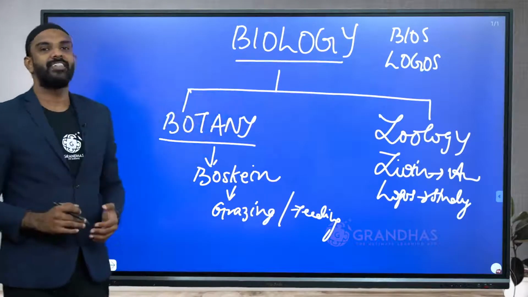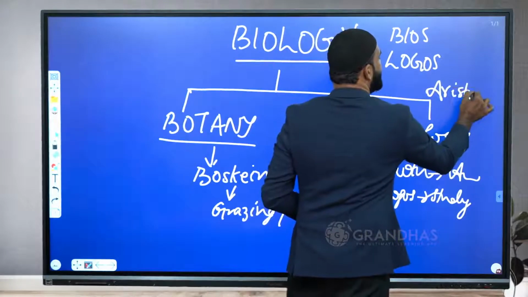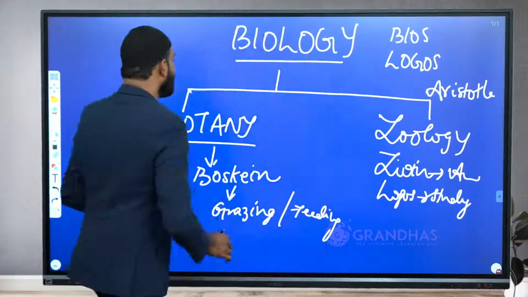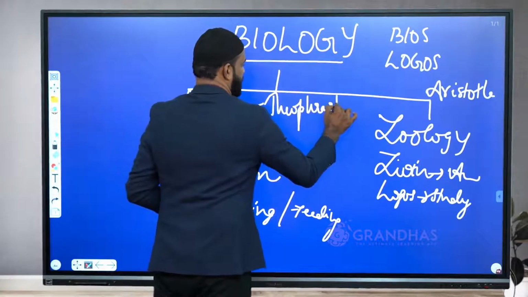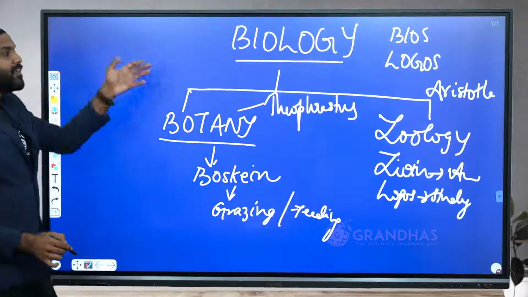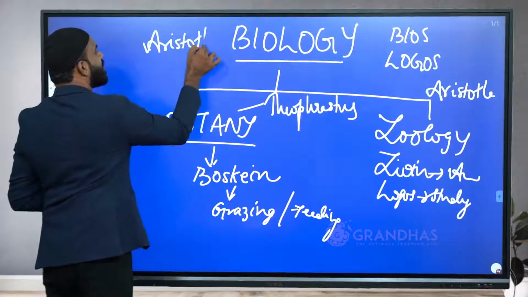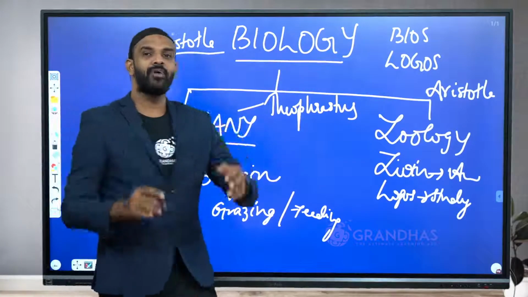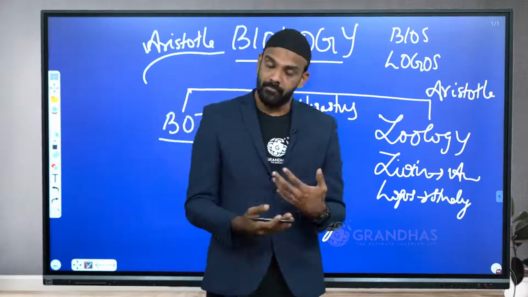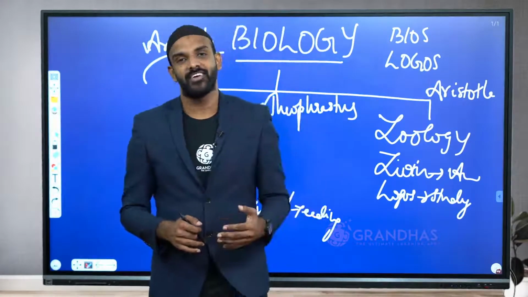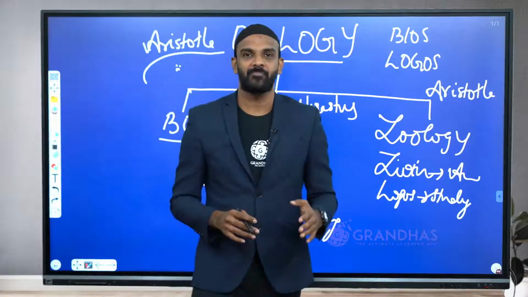Now when we understand the father of zoology, the Greek scientist Aristotle is regarded as the father of zoology and the great man Theophrastus is called as the father of botany. Now coming to the father of biology, again Aristotle is considered as the father of biology. You might be wondering, there were n number of scientists, n number of men who contributed to the field of biology. But why Aristotle is considered as the father of biology?